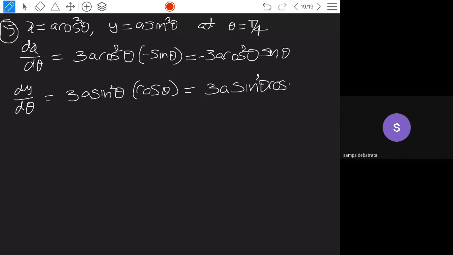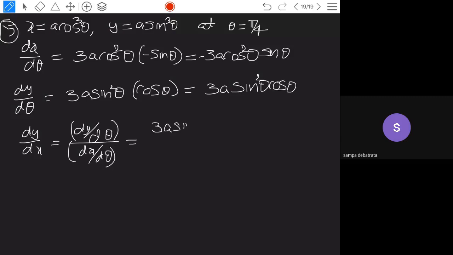Now dy by dx is nothing but dy by d theta divided by dx by d theta. So dy by dx is 3a sin square theta cos theta by minus 3a cos square theta sin theta.